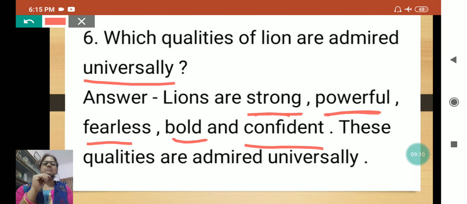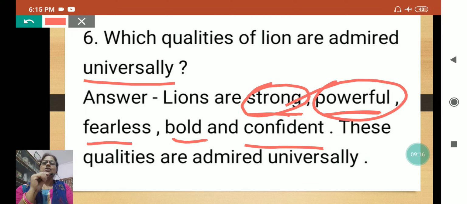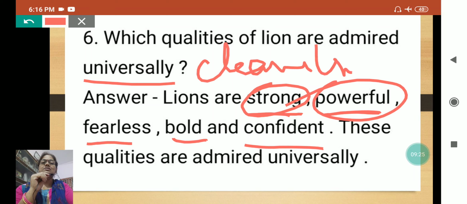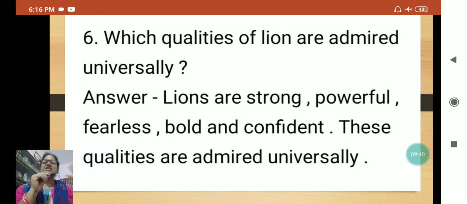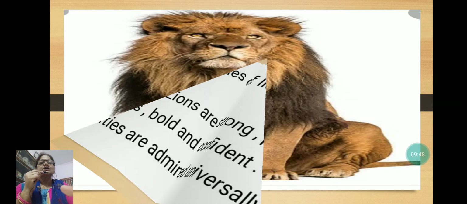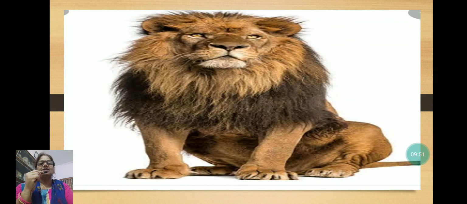If you eat a healthy diet and exercise regularly, you also can be strong and powerful. To be powerful and strong, three things we have to maintain: one is cleanliness, second is a healthy diet, and third is regular exercise. Clear? If the qualities of animals are admired, your qualities will also be admired universally. See the picture of the lion.